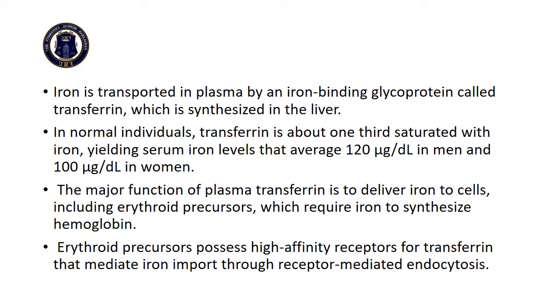The major function of plasma transferrin is to deliver iron to the cells, including erythroid precursors, which require iron to synthesize hemoglobin. Erythroid precursors have a very high affinity for transferrin, and they mediate iron import through receptor-mediated endocytosis.